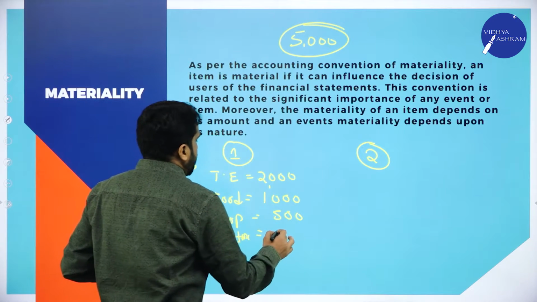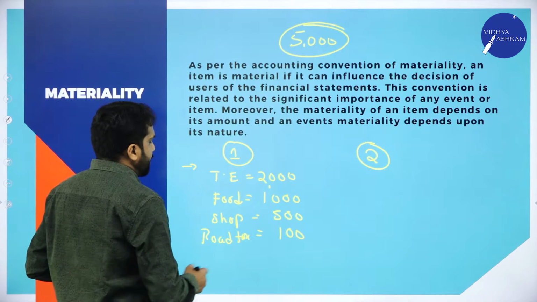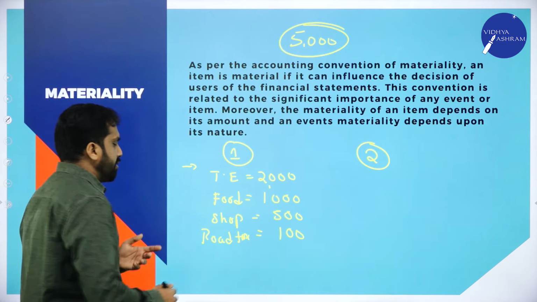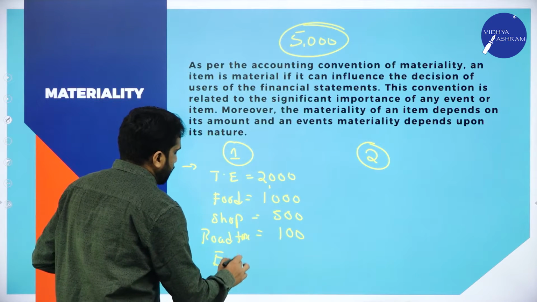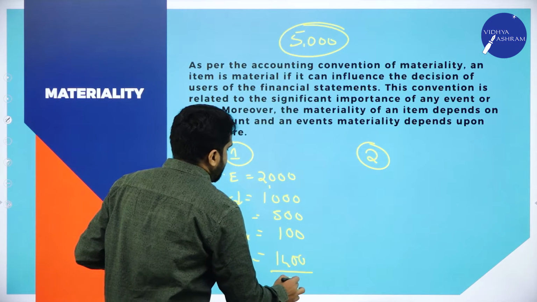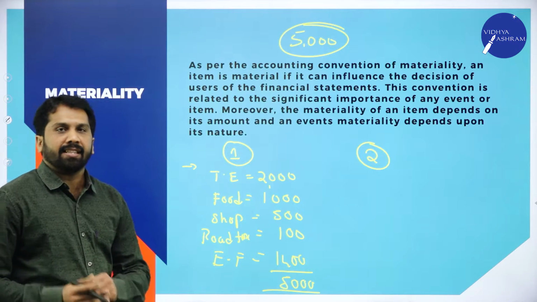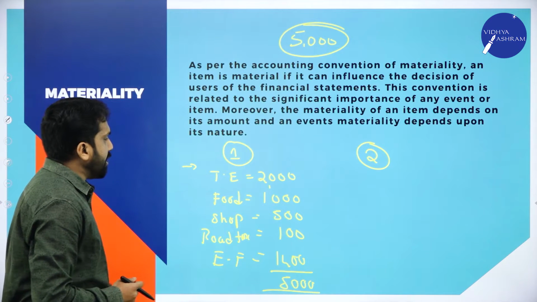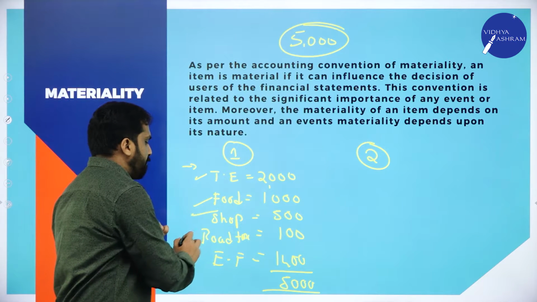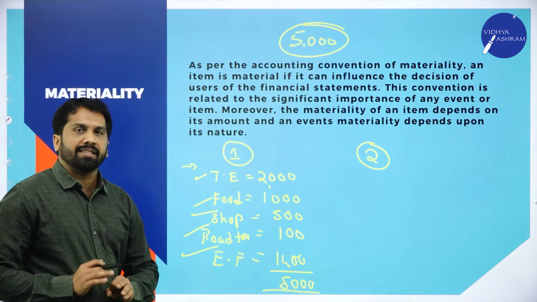How much is it? It is around 100. And some miscellaneous expenses, some entry fees, some 1,400. This is your 5,000 worth expenditure detail. Again, I'll come back to the same example. So you have shown traveling expenses, food, shopping, road tax and entrance fees.